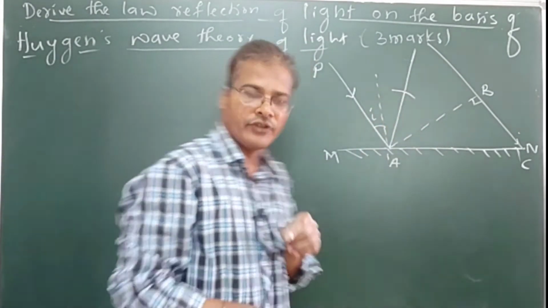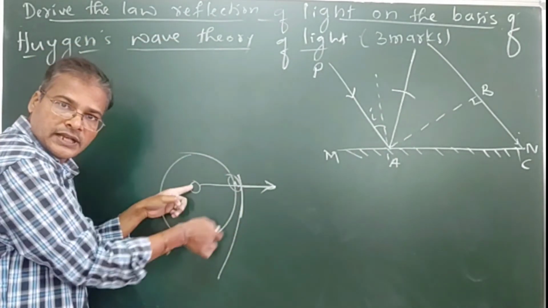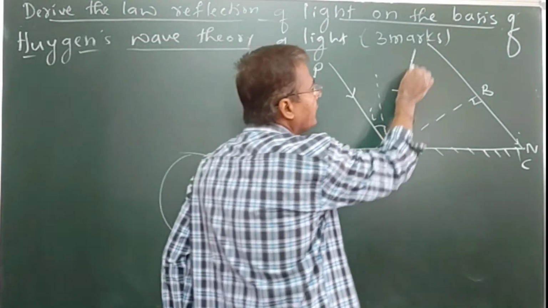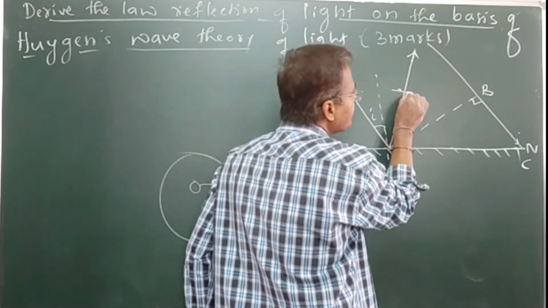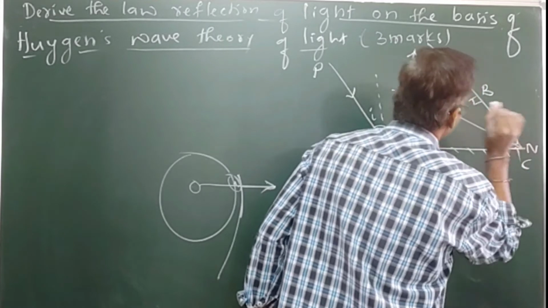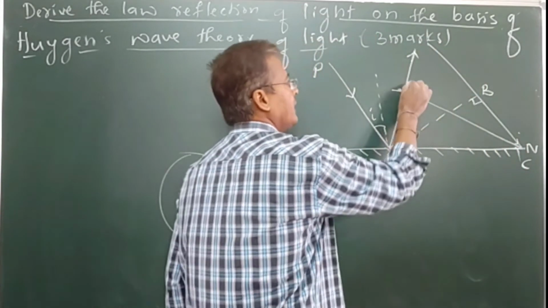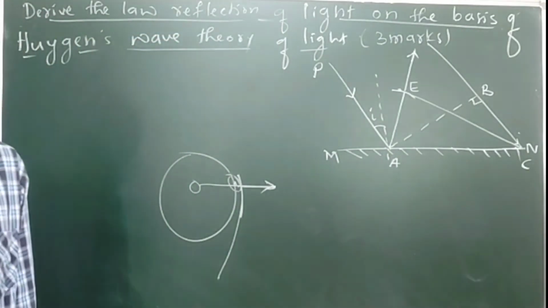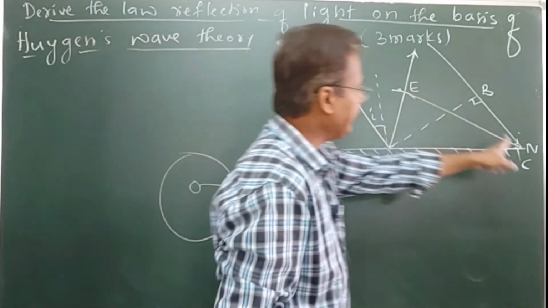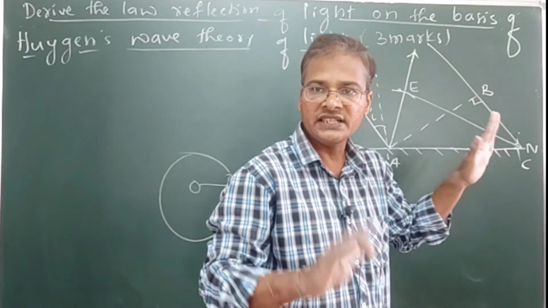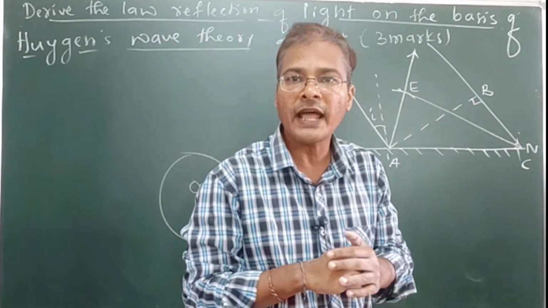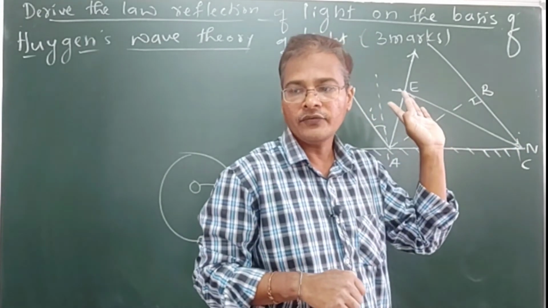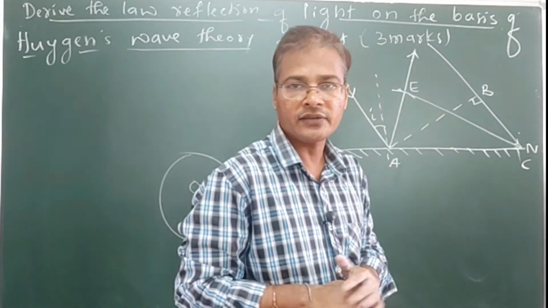Okay, so wavefront, after drawing the spherical wavefront, its perpendicular is the ray. So this is the tangent I will going to draw. This is the one tangent. This tangent here I will going to call E. So CE or EC is called reflected wavefront. This wavefront is called reflected wavefront.